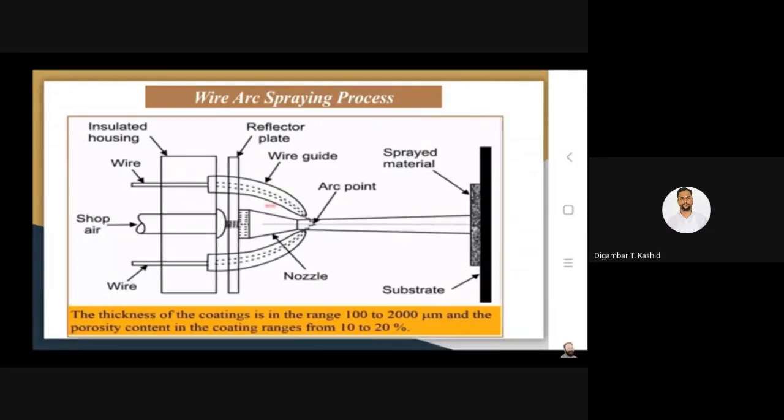So you have the DC power supply unit, and you feed two wires, and at the point of contact you have the arc generation. See here, you have the wire feeding, then here is the arc point, that is the contact.